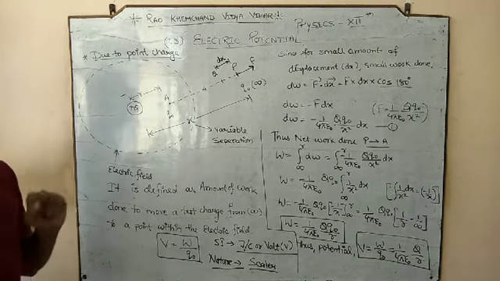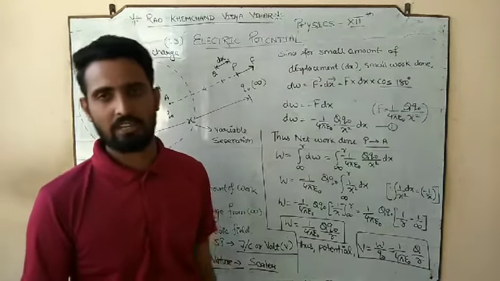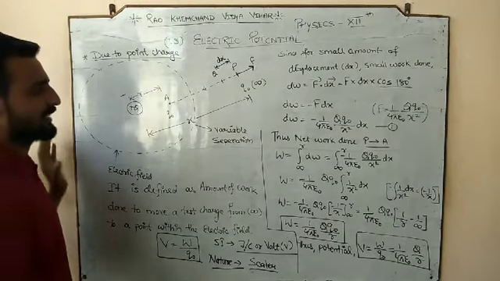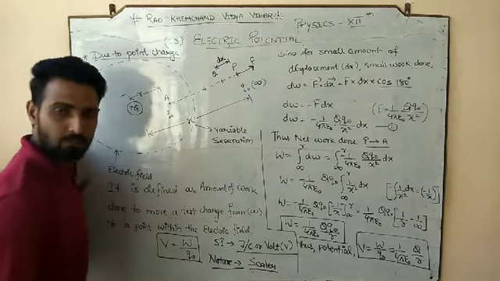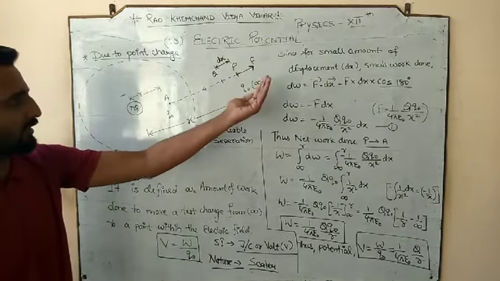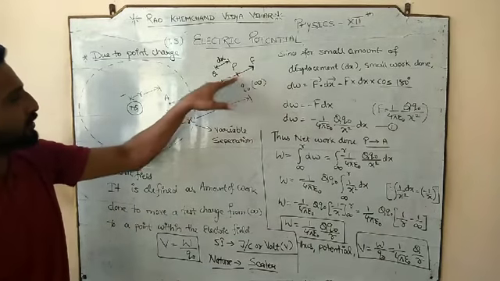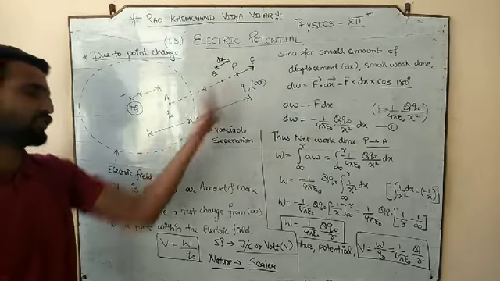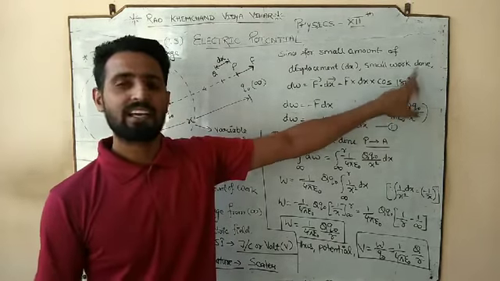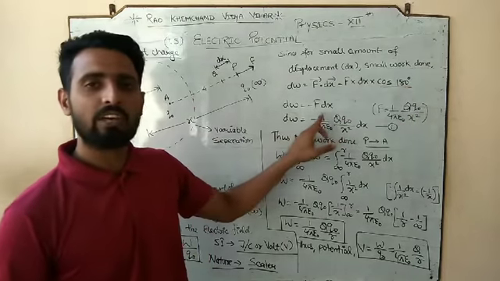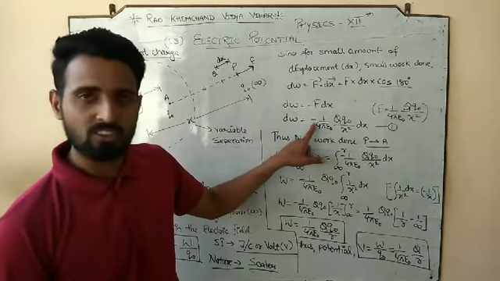If this source charge is negative, this angle is going to be 0 degrees. Why? Because the test charge is always positive, so instead of repulsive behavior, the force will show attractive behavior. And if the force is attractive and the displacement is also inward, the angle would be 0 degrees. If the angle is 0, cos 0 is plus 1, so it would be positive.